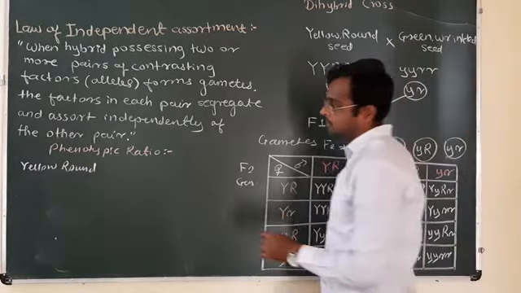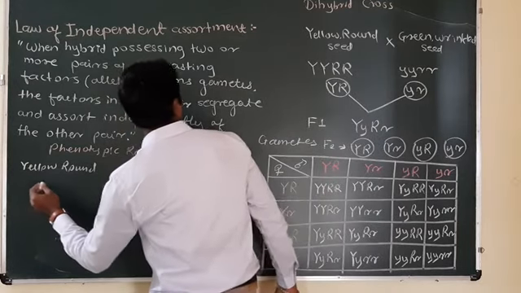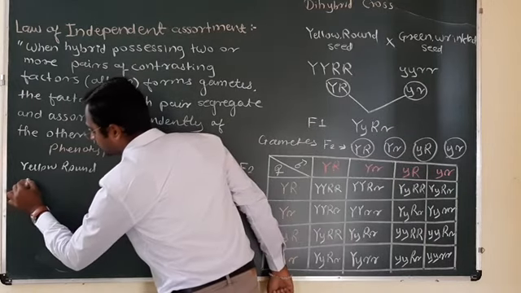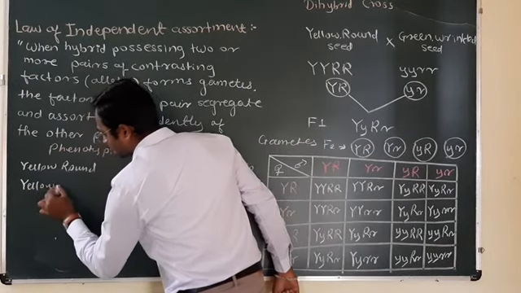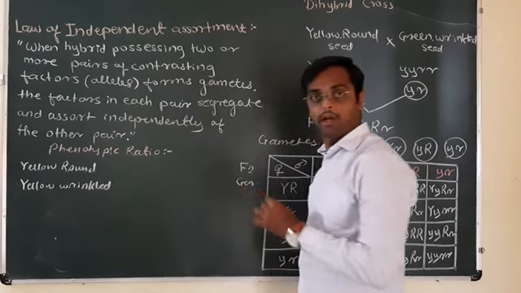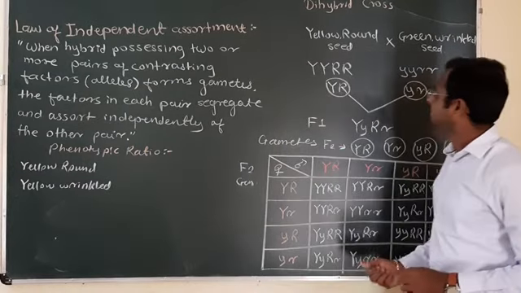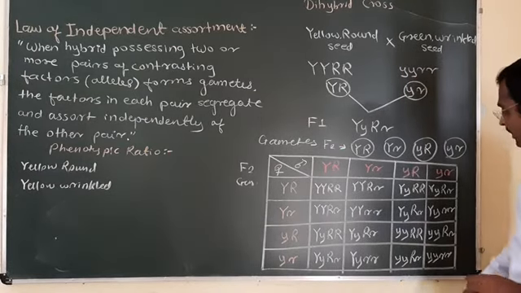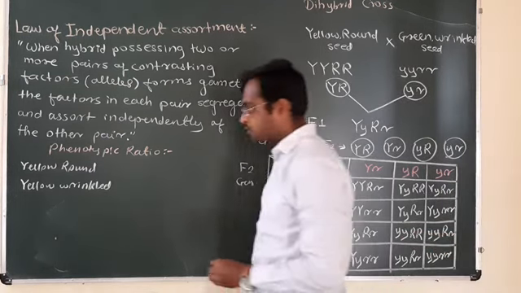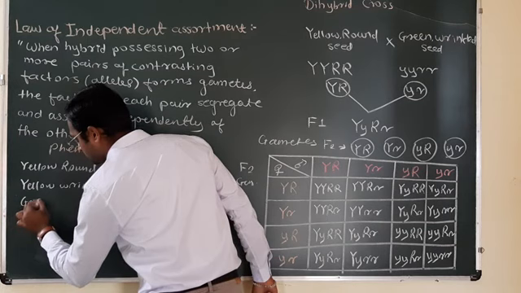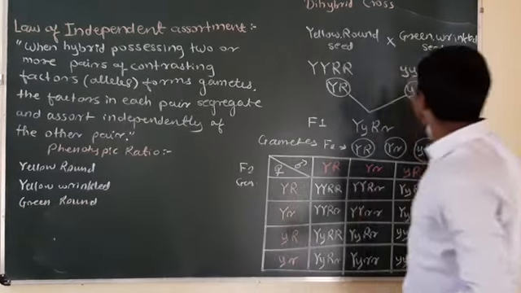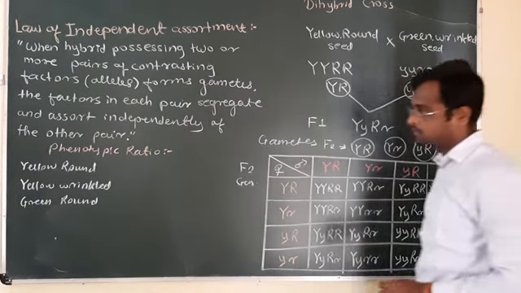Yellow round plant is formed, next yellow wrinkled plant is also formed. Next is green round is also formed. Green round, and green wrinkled seeded plant is also there.